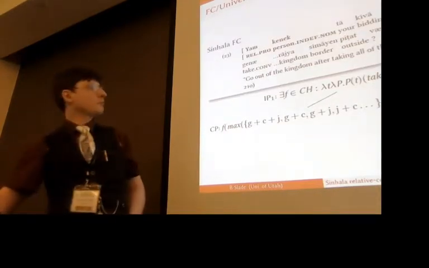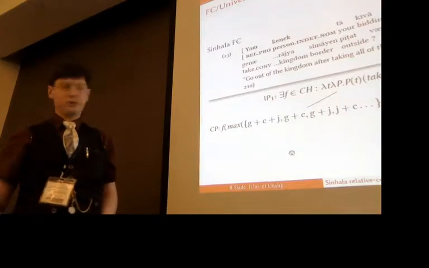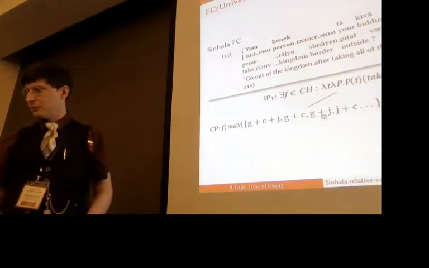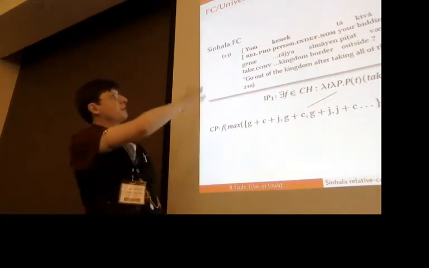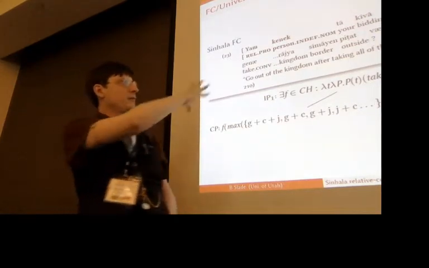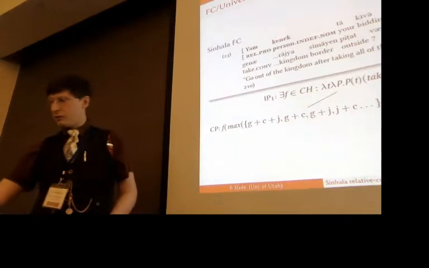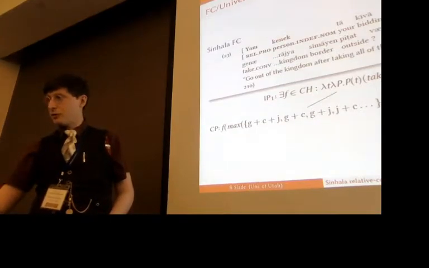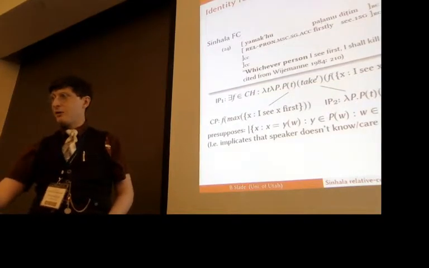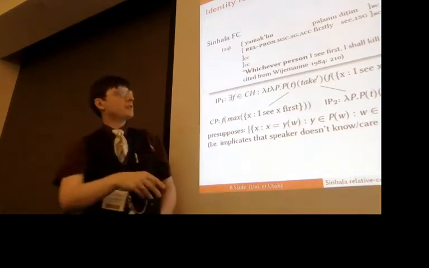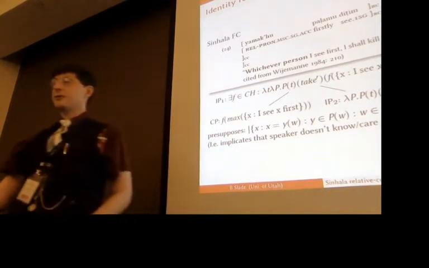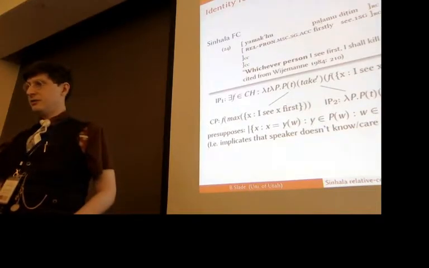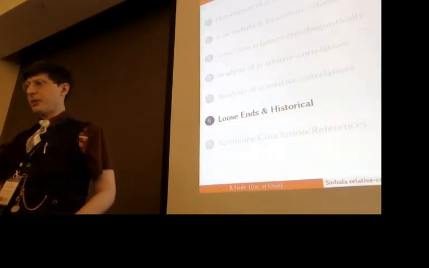And some reduced derivations here, looking at these. So for this free choice reading, go out of the kingdom, taking all of those who obey you, where we have things actually marked as plural here. Or the identity one, this is whichever person I see first, I shall kill them, and so on. Okay, which would be the identity reading.